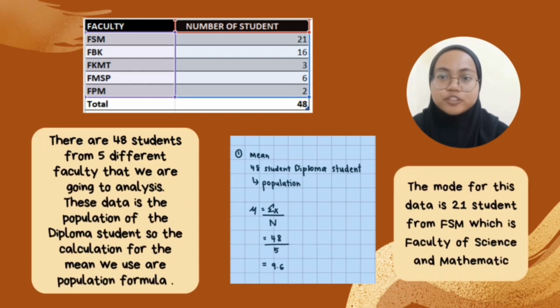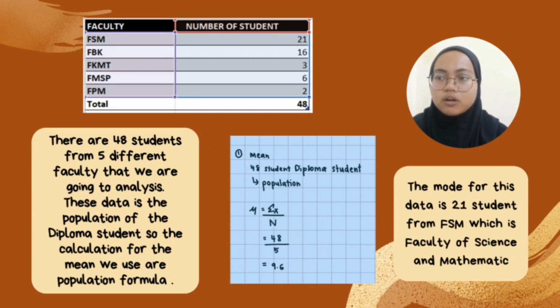Okay, there are 48 students from 5 different faculties that we are going to analyze. This data is the population of the diploma students. So, for the calculation of the mean, we use our population formula. We divide the 48 students by 5 and we get 9.6 for the mean.